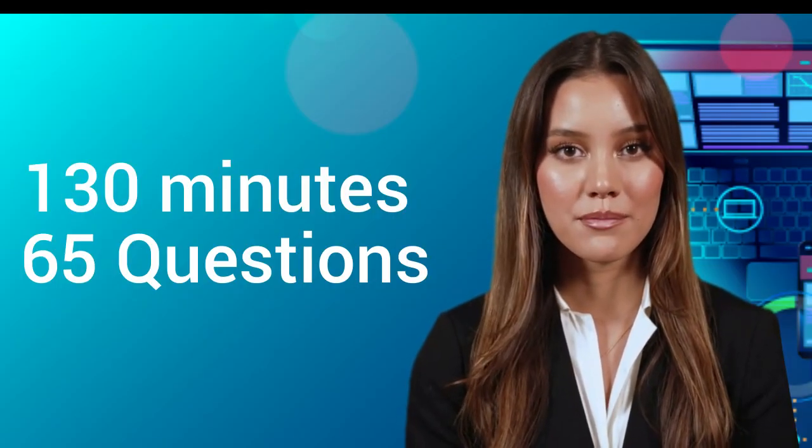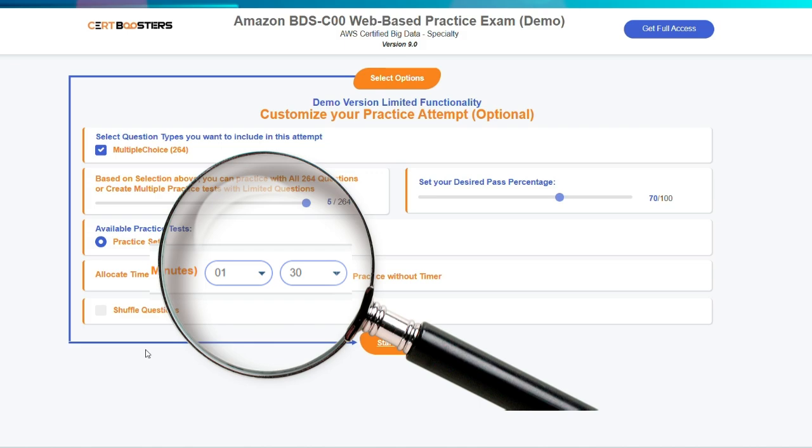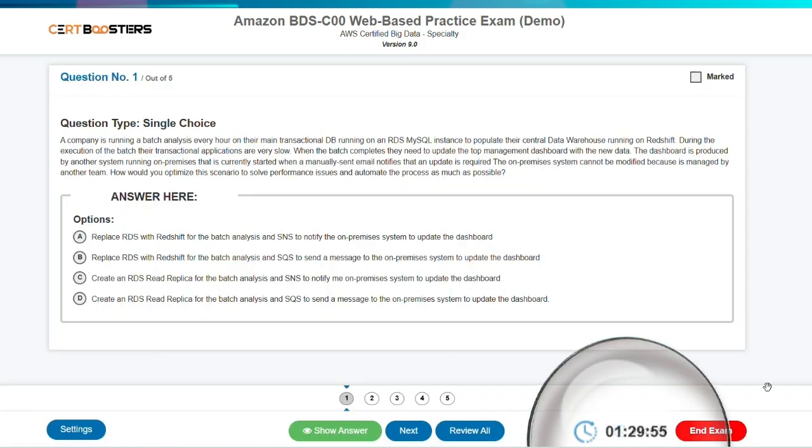Mistake 4: skipping time management practice. The exam gives you 130 minutes to answer 65 questions. That might sound like plenty of time, but if you get stuck on a few tough questions, you could easily run out of time.